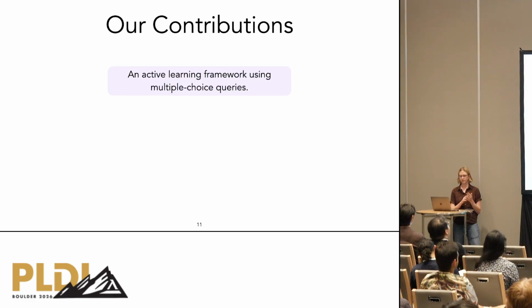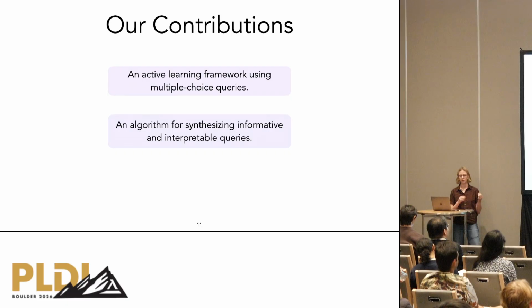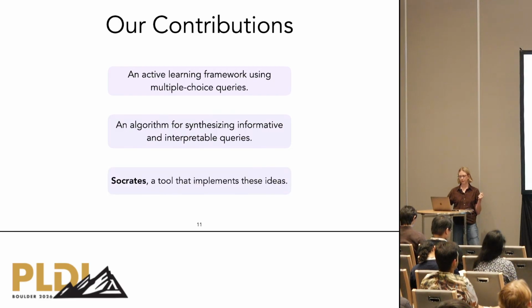This work has three key contributions. The first is a new active learning framework in which users answer multiple choice queries about high-level program behaviors rather than labeling concrete inputs. The second is an algorithm for generating multiple choice queries that balances informativeness and interpretability. And the third is an implementation of these ideas in an active learning tool called Socrates and an evaluation over 4 synthesis domains. In the next part of the talk, I'll discuss the main components of our query synthesis algorithm.